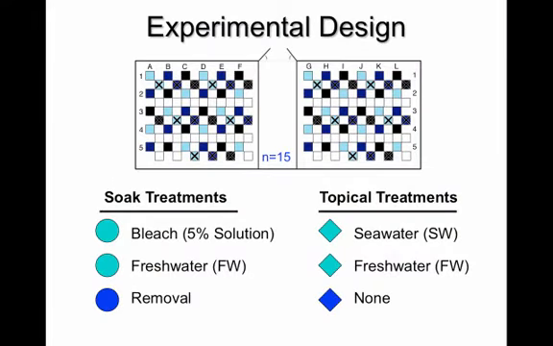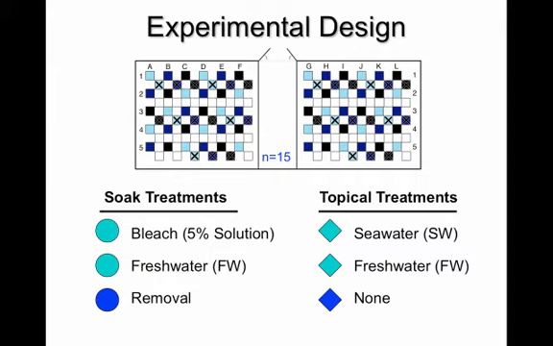My experimental design used a hatchery-like setup of experimental treatments into which sea turtle nests were relocated. We had two different types of treatments. The first, the soak treatments, involved the removal of sand, a soak in a treatment for 24 hours, a rinse, and the replacement of sand. We used an antimicrobial treatment of a solution of bleach. We also soaked sand in fresh water, and we also included a control for the removal and replacement of sand alone.